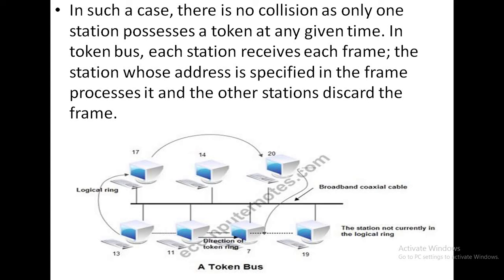So here in this diagram, there is one transmission medium, that is broadband coaxial cable, and by that transmission medium a number of systems are interconnected. So that's why it looks like a bus like structure, and it is called bus topology, and the systems are interconnected with each other in the form of a ring like structure. That's why it can also be called the ring topology.